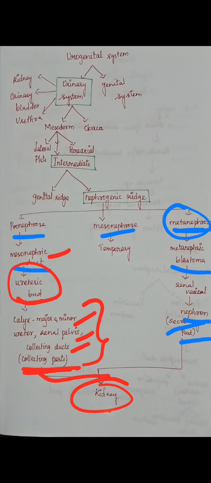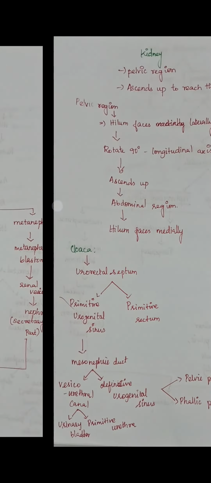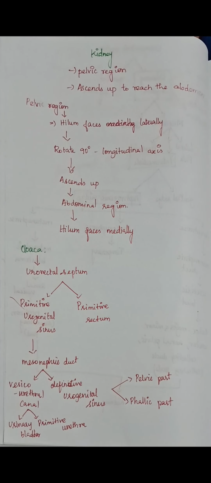So as we know, the kidney is formed from the mesonephric duct and the metanephros. The secreting part is formed from the metanephros. The collecting part is formed from the mesonephric duct or ureteric bud. So altogether this forms the kidney. And then, as we know, the kidney is normally formed in the pelvic region, and it ascends up to the abdomen and becomes an abdominal organ.